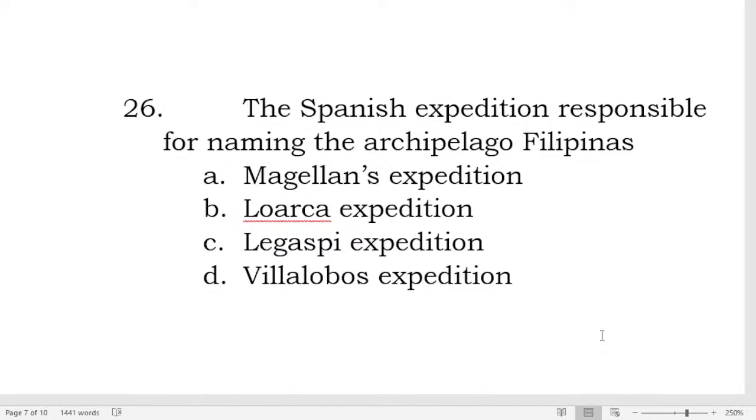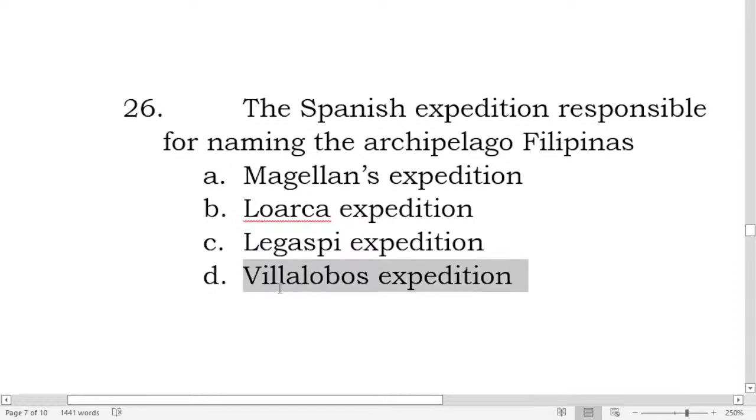Okay, so the correct answer is during, is it Miguel Lopez de Legazpi or Villalobos? Magellan named the islands he saw during his expedition, before he was killed by Lapu-Lapu in the island of Mactan.